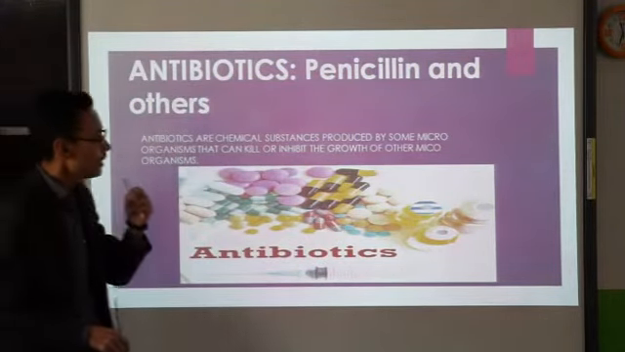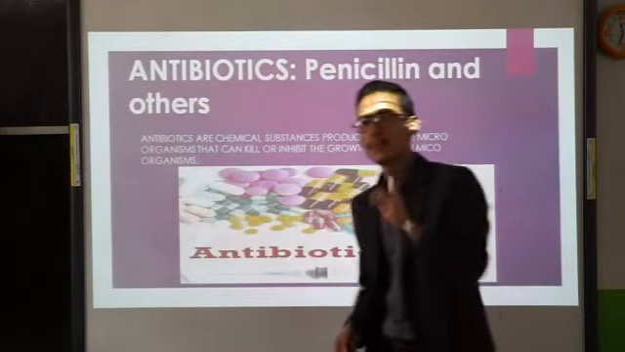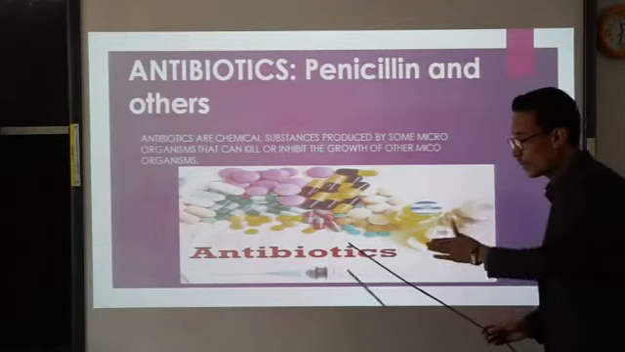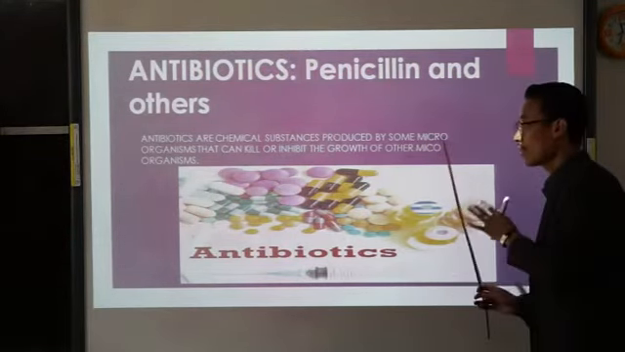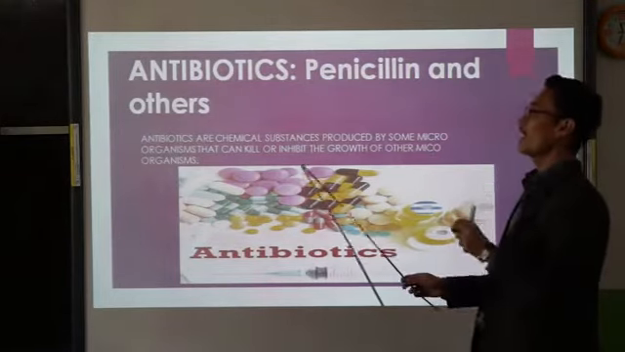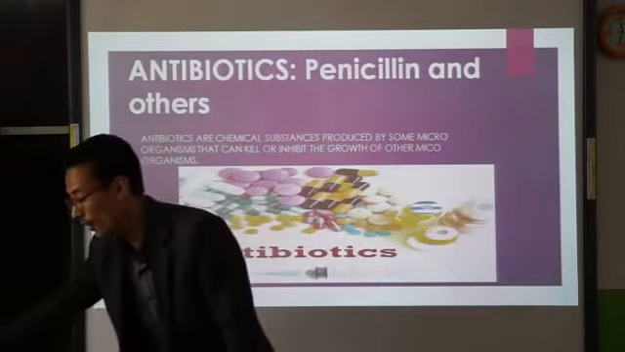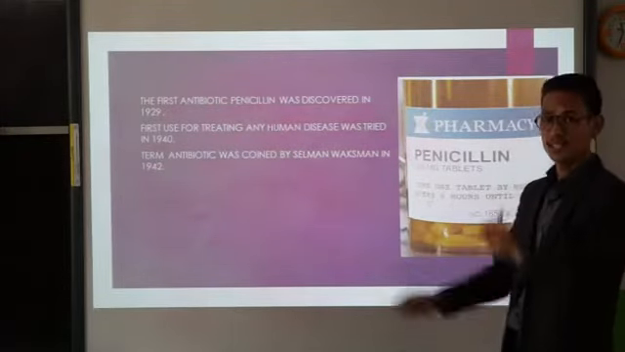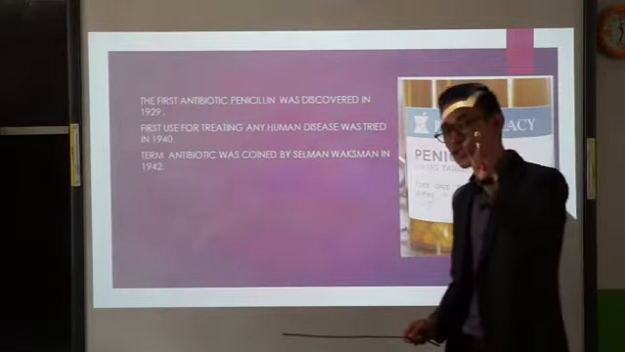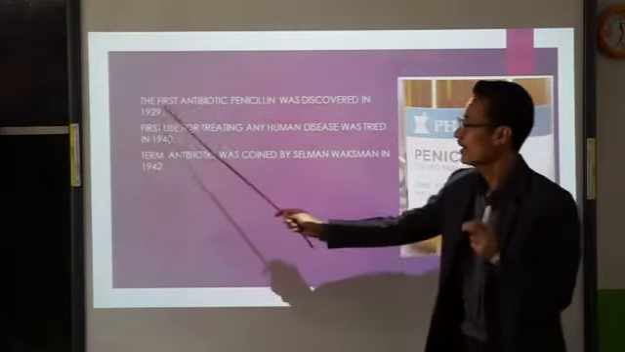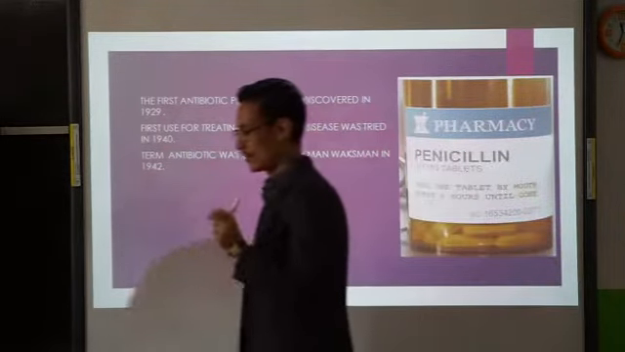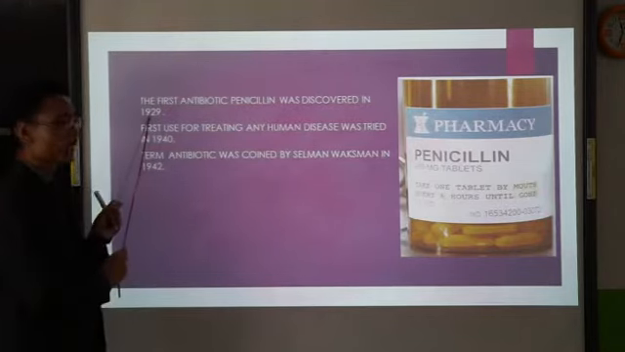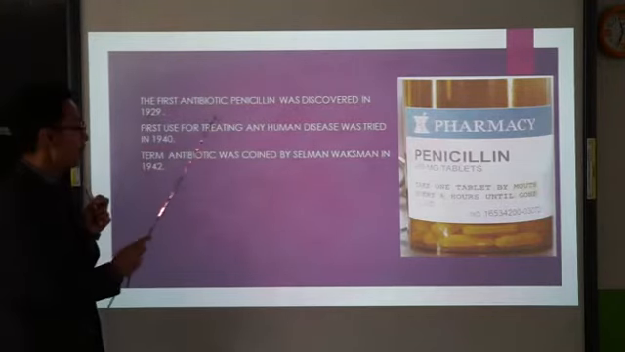The first antibiotic, which is over here, was penicillin. So you can see here antibiotics. These are those chemical substances which are produced by certain microorganisms that can kill or inhibit the growth of other microorganisms. So the first antibiotic was penicillin, which was discovered by Sir Alexander Fleming in the year 1929.